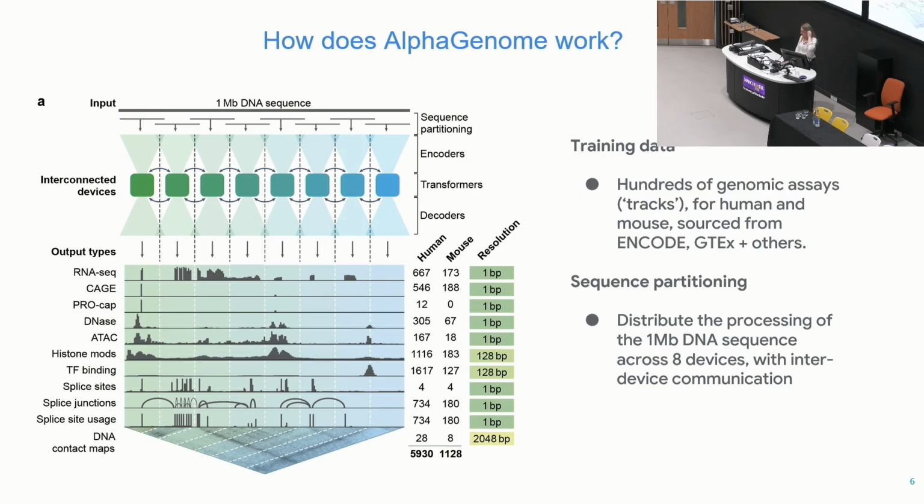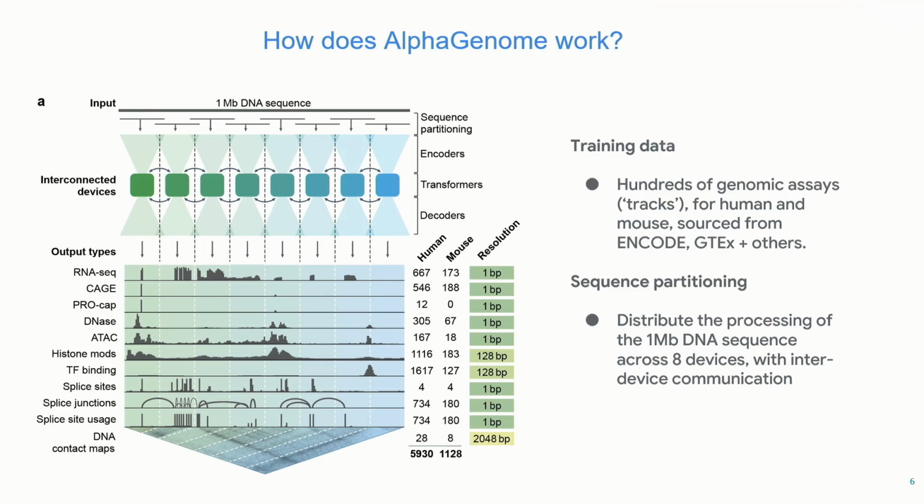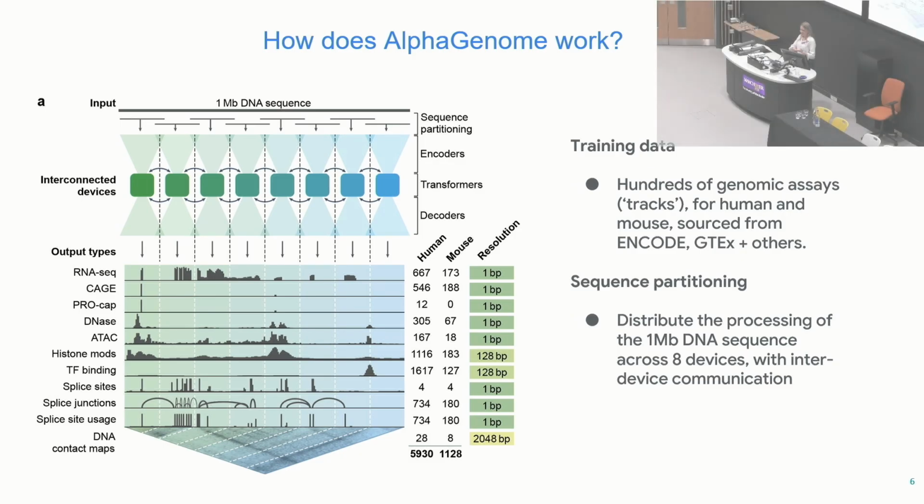So yeah, a bit more detail on how AlphaGenome works. We train the model on publicly available human and mouse data from major research consortia, such as ENCODE, GTEx, FANTOM5, and 4D Nucleome. As I mentioned, we take 1 million bases of DNA as input, and we predict around 6,000 tracks for human, around 1,000 for mouse, covering 11 output types. An output type is kind of like an assay, like RNA-seq, and modality is kind of a layer of regulation. So gene expression is a modality, and that's covered by RNA-seq, CAGE, and PRO-cap, for example.